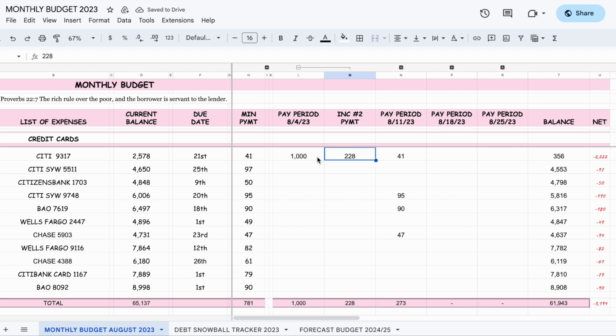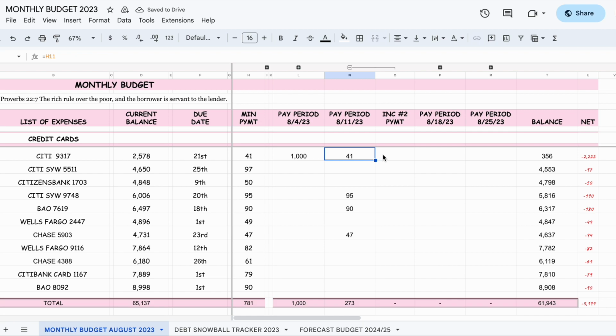Okay, right? So right there, that's income 1 and income 2. Never mind this. You'll see what this is, actually tracking what's happening in the debt snowball tracker. So it's actually a check, to check your balance. It's kind of like a checklist, making sure that there's no errors, there's not something out of balance. Next, income period 2.